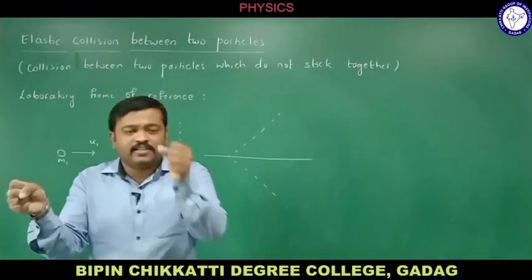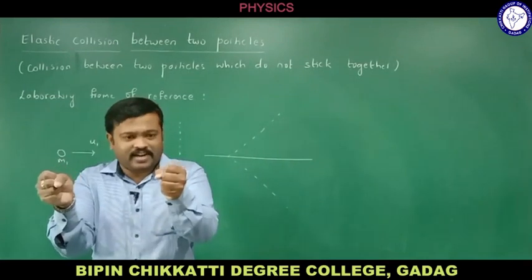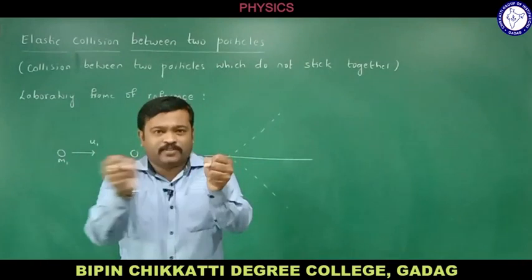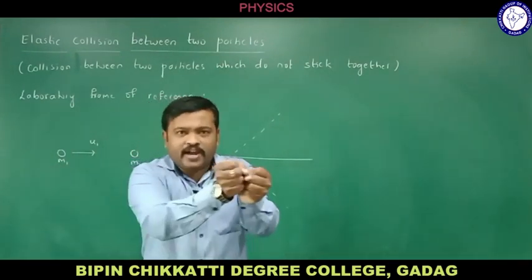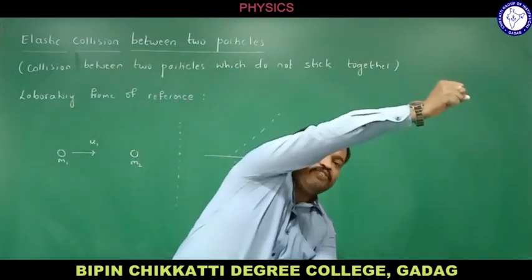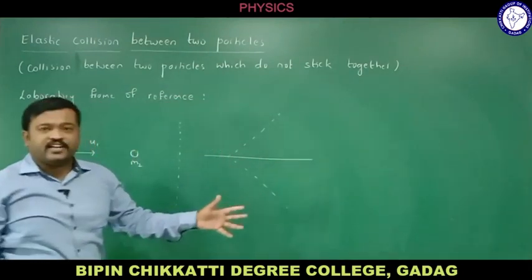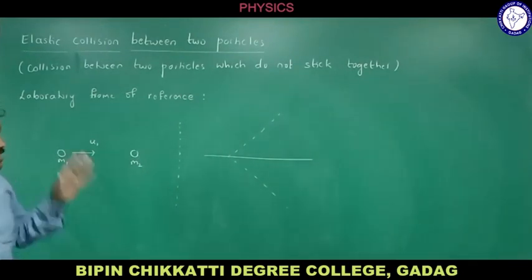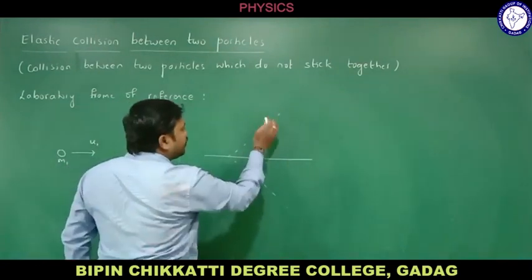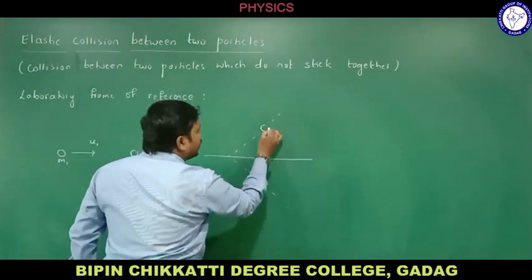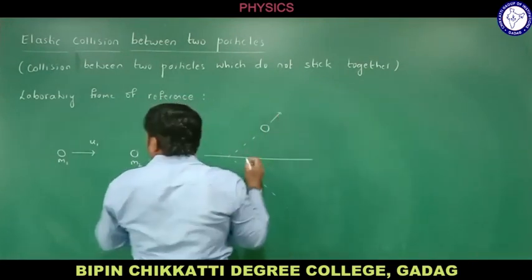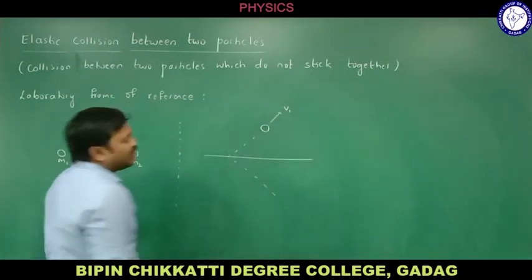There is a particle m1, there is a particle m2, this is moving, this is at rest. So when these particles collide, see here, this is before collision. When they collide, they move in different directions like this, but in a plane. That is why I told you I will be discussing elastic collision in two dimensions. Let me take a mass m1. This is a particle and the velocity of this particle is in this direction. Let me call that v1.